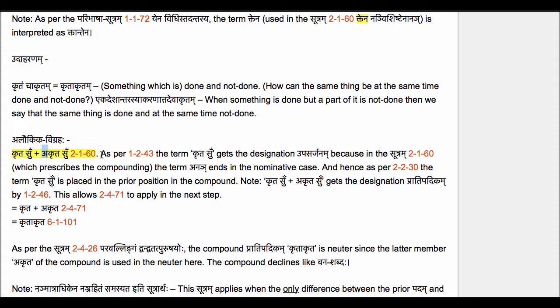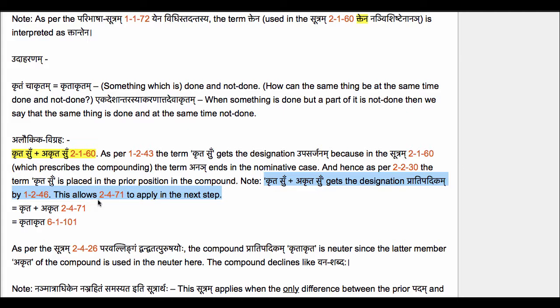The remaining derivation is straightforward. As per the Sutram 1-43, Prathama nirdishtam samasa upasarjanam, the term krita su gets the designation upasarjanam, because in the Sutram 2-160, which prescribes the compounding, the term anai ends in the nominative case, and hence as per 2-230, upasarjanam purvam, the term krita su is placed in the prior position in the compound. Now krita su akrita su gets the designation Pratipadikam by 1-246, Kritya dhita samasascha, because we have formed a compound.